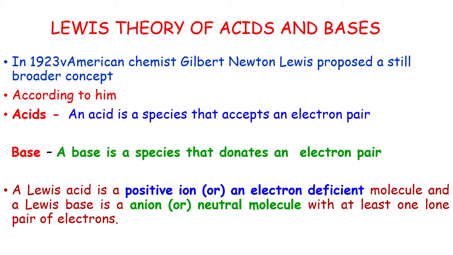So, do you understand, student? According to the Lewis concept, an acid is a species that accepts an electron pair. Electron pair acceptor is called acid. Electron pair donor is called base according to the Lewis concept. An acid is a positive ion or electron deficient molecule. A base is an anion or a neutral molecule with one or more lone pairs of electrons.